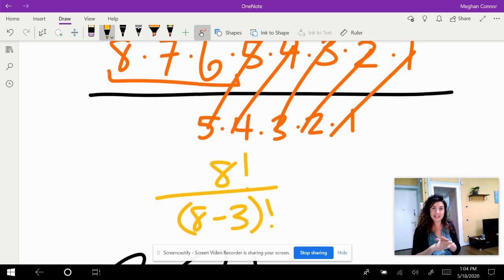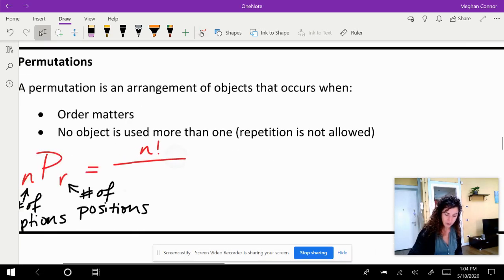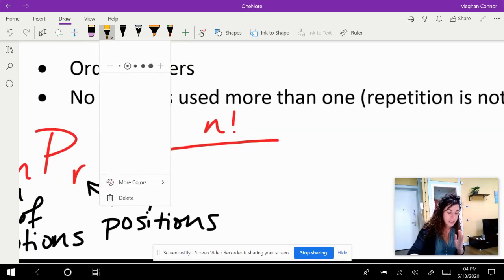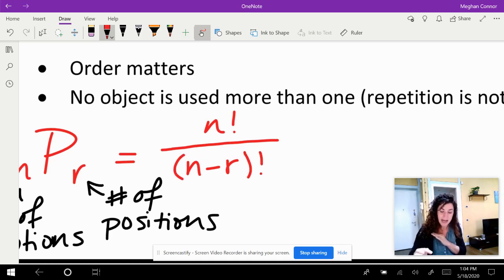Remember that 8 is the number of objects you have, and 3 is the number of placements that you can mete out. So that translates down to this formula down here. We have the factorial of the total number of options, but we don't care about all of the options. We just care about a certain number of the options. So to then divide out or eliminate the rest of the options, we have to subtract out how many placements we're looking at, and then divide out that number factorial, and that will give us the permutations. So this is the formula.